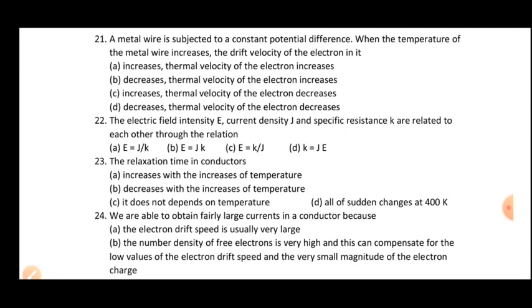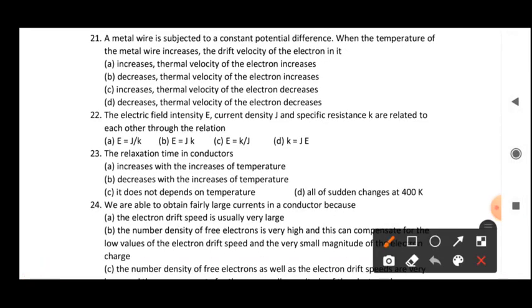Let's discuss these questions one by one. Question number 21: a metal wire is subjected to a constant potential difference. When the temperature of the metal wire increases, then the drift velocity of electrons in it. As you know, whenever the temperature increases, the drift velocity starts to decrease because resistance starts to increase in the metal. Due to the increment in resistance, the electrons drifting in a particular direction will be disturbed, so the drift velocity will decrease.